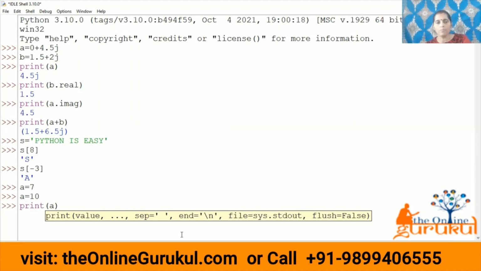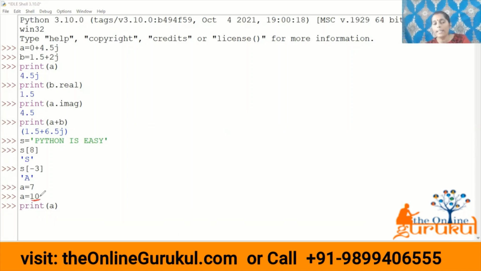Yes, the output will be 10. It won't be 7, and it won't be 7 and 10 both. It will be 10 only. Why? This 7 value is overwritten by this 10. The last value stored in a will be the output of a.